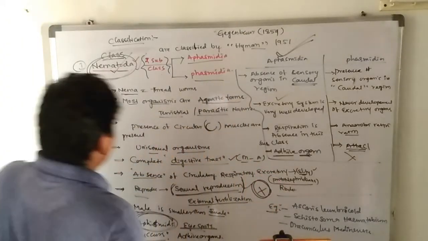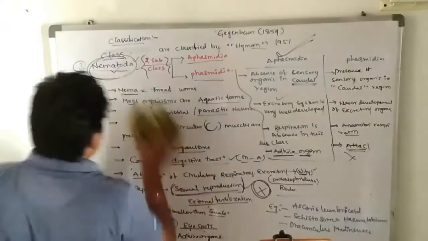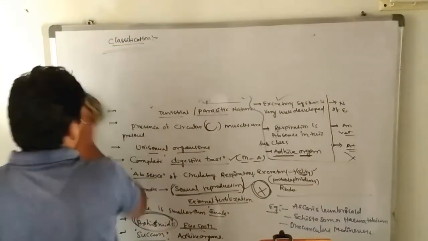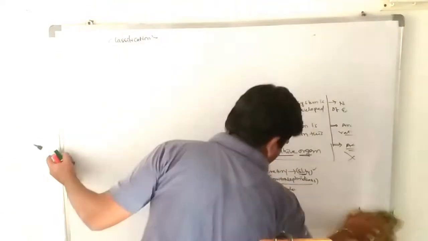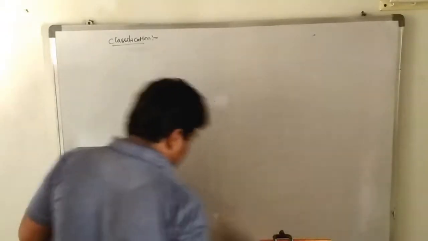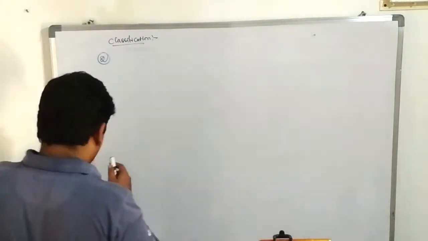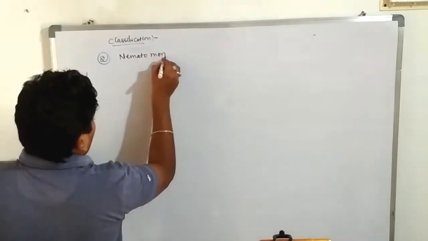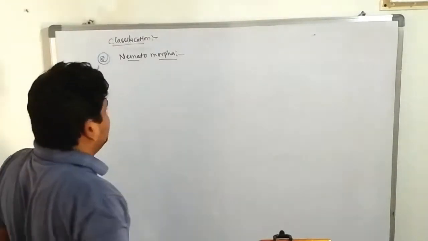So next we are discussing the second class, Nematomorpha. Nemato means thread, morpha means changes, multiple changes in this class.